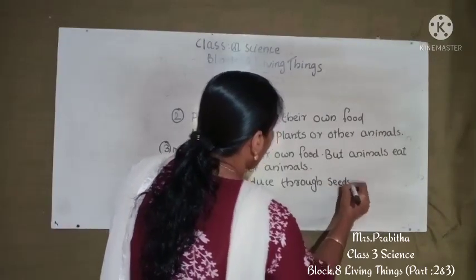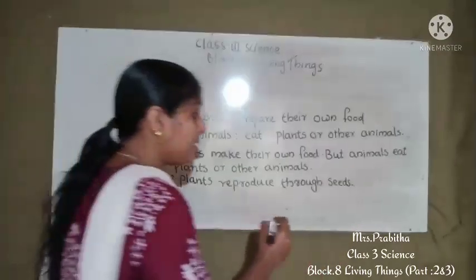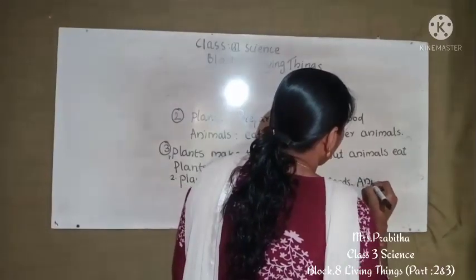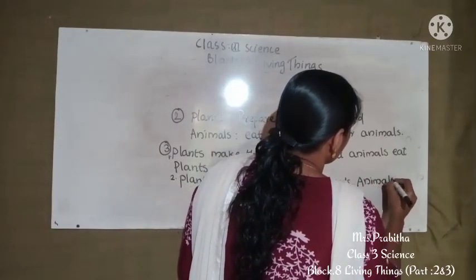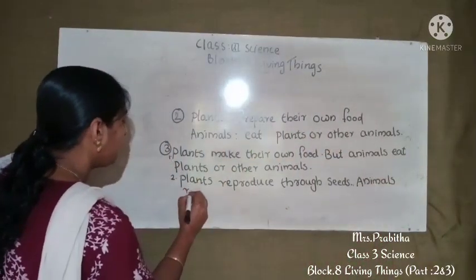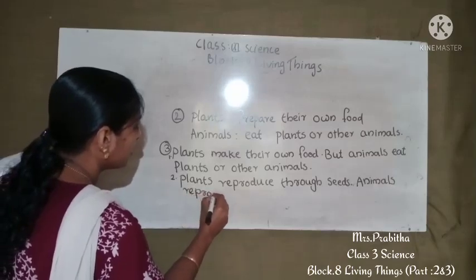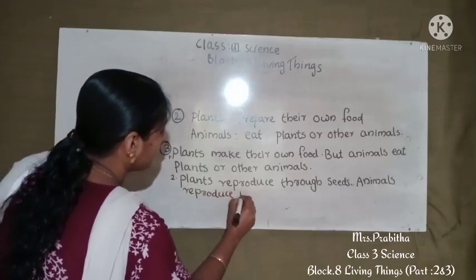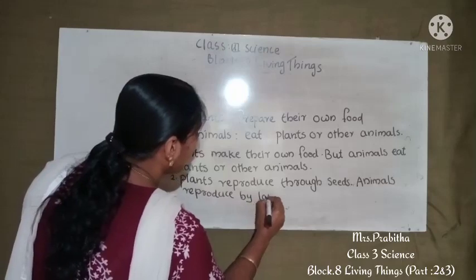Then how do animals reproduce? Animals reproduce by laying eggs.